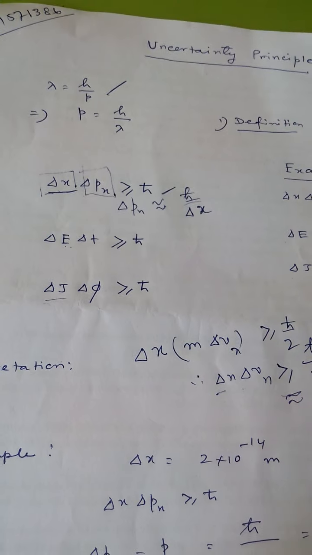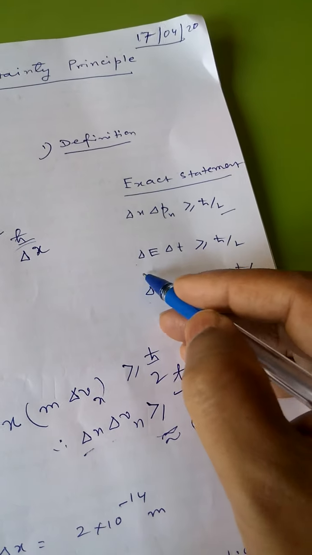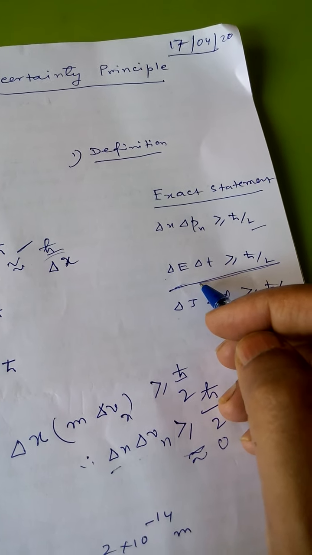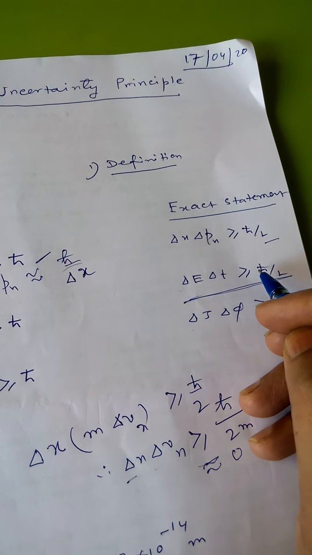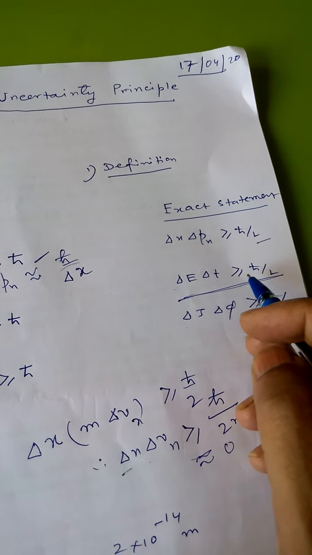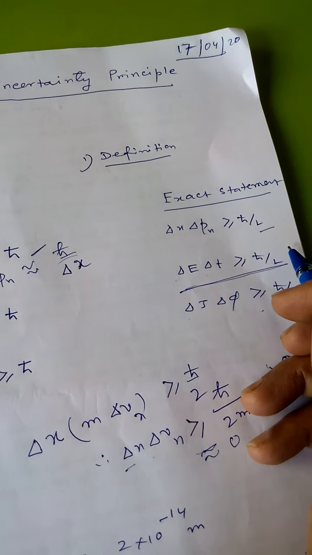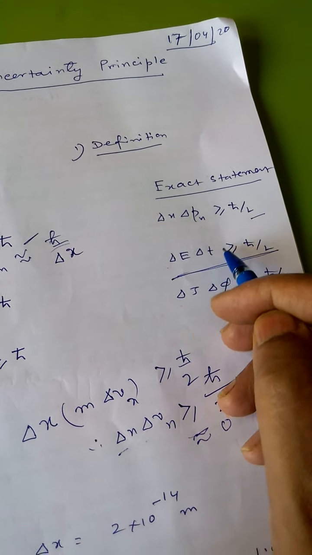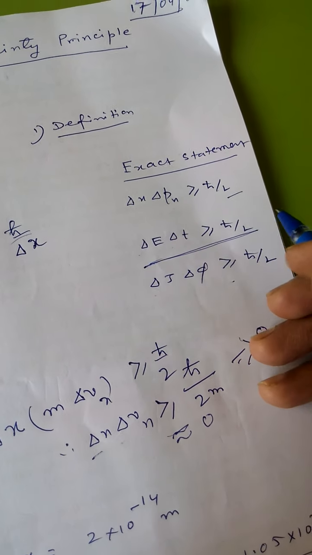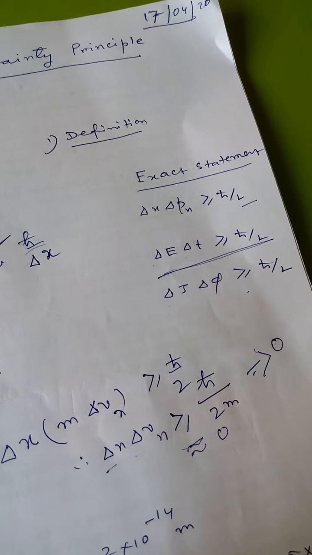Fourthly, the energy-time uncertainty relation, that is delta E delta T greater than or equal to h cut by 2. So we can measure energy accurately. Delta E becomes 0 when delta T should be infinity. Similarly, if delta T becomes 0, meaning the measurement time can be found with high accuracy, then the corresponding uncertainty in the energy should be infinity.